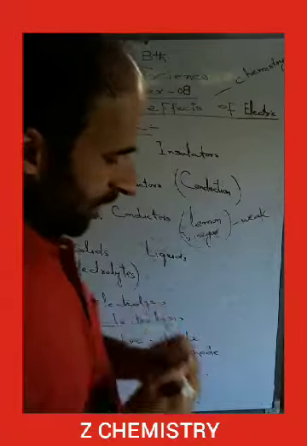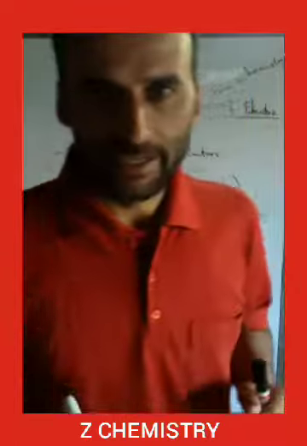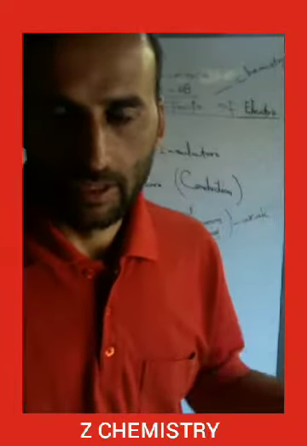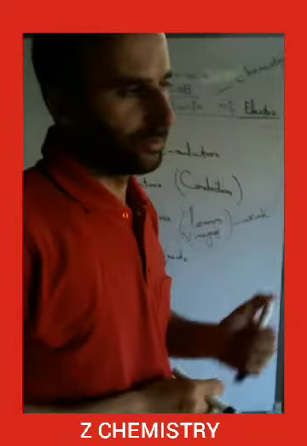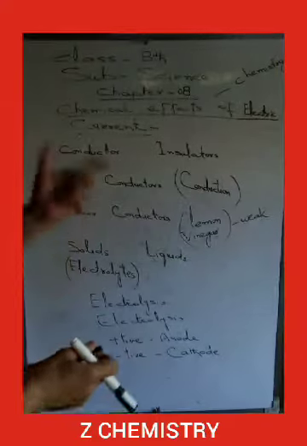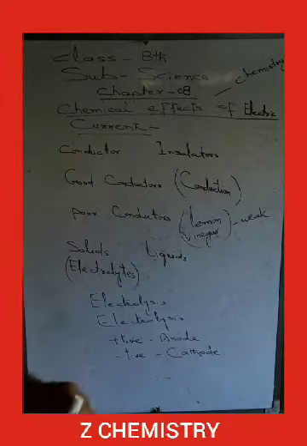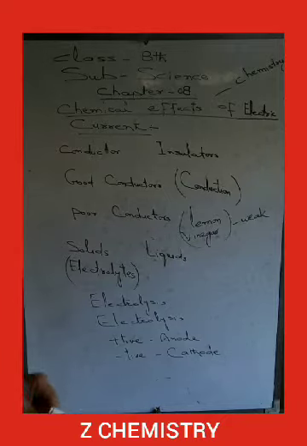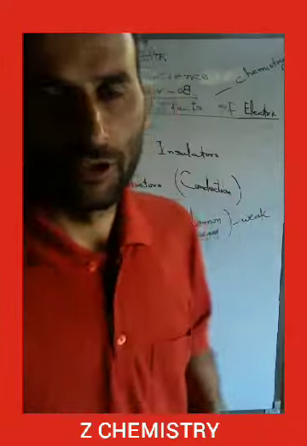As you know, in your subject science there are three portions. One is physics, another is chemistry, another is biology, and this portion is related to the chemistry part. In this chapter, we are going to learn about the effects of electric current on certain substances, or about the nature of certain substances. Let's start with our topic.